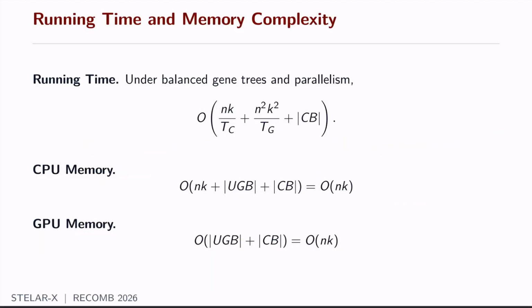The resulting time complexity and memory complexity are shown here. Very importantly, the dominating part of the running time complexity is n squared k squared by tg, where tg is the number of GPU threads. Naturally, this part comes from the pre-computation of weights. And notably, the CPU memory and GPU memory complexity both simplify to order of nk, which is asymptotically optimal since our input size itself is order of nk.